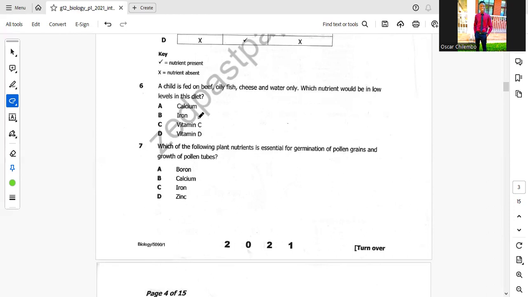You can think of spinach, you can think of oranges, all those things. They'll give you vitamin C, and here they are not there. So our correct answer is vitamin C, which we are lacking here.